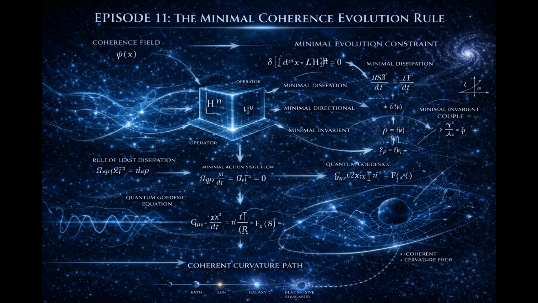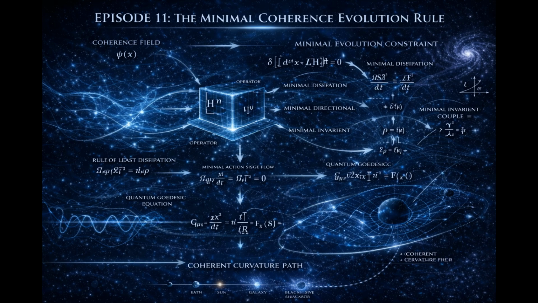Fourth, reciprocity. Curvature reflects coherence gradients, but curvature also influences coherence redistribution. The relationship must be mutual. Fifth, coordinate independence. The rule cannot depend on arbitrary labeling of stabilized elements. It must depend only on relational structure. These 5 constraints form a narrow corridor. Any viable evolution rule must pass through it.